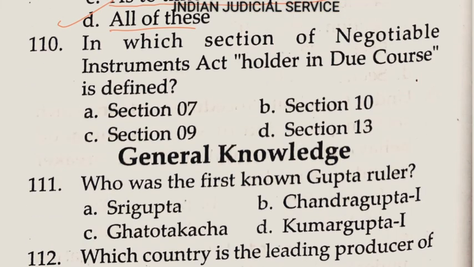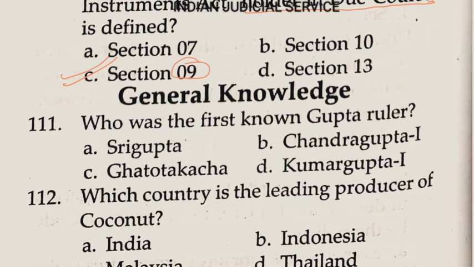Now question number 110. In which section of Negotiable Instrument Act the holder in due course provided? Holder in due course is provided in section 9 of Negotiable Instrument Act. So answer here option C. So these questions are related to the general knowledge.